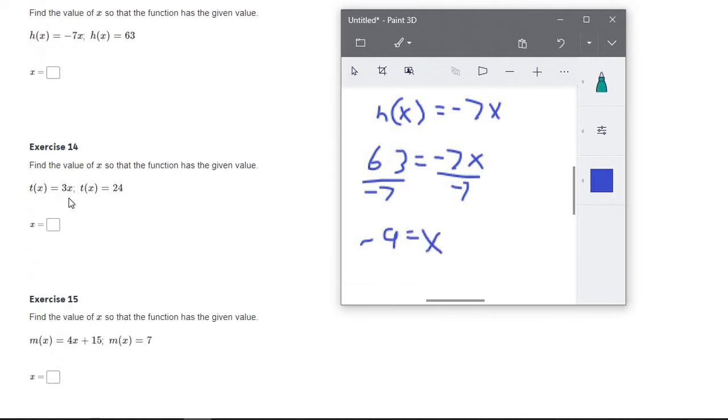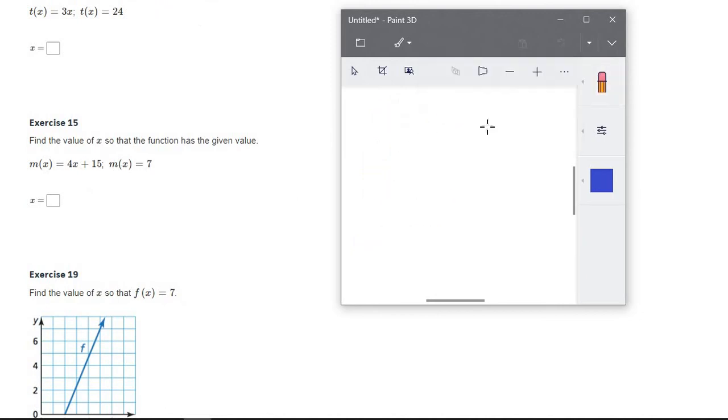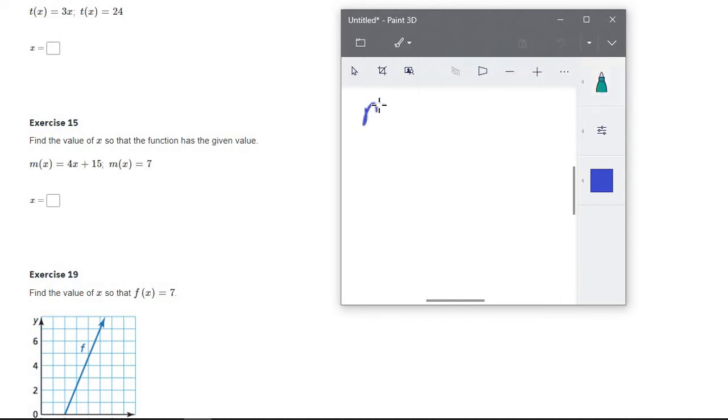Okay, same thing here. We are just going to be replacing the t of x part with 24. So this becomes 24 equals 3x. And same thing here. Now they're saying it's 7. I'll go ahead and do this one because we could all use a little algebra review. So this says m of x, again, it could be any letter, it does not matter, equals 4x plus 15. And it says m of x equals 7. So this is 7 equals 4x plus 15.